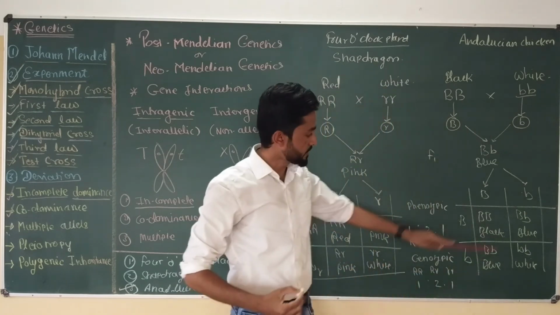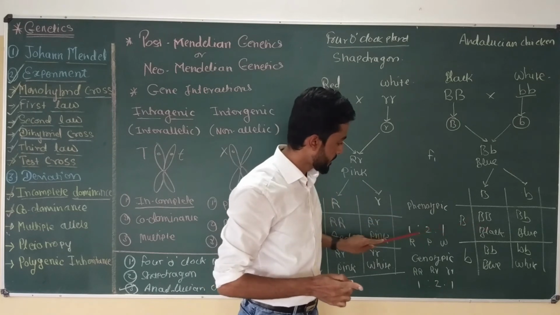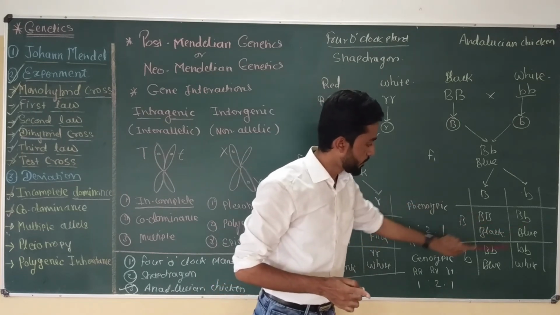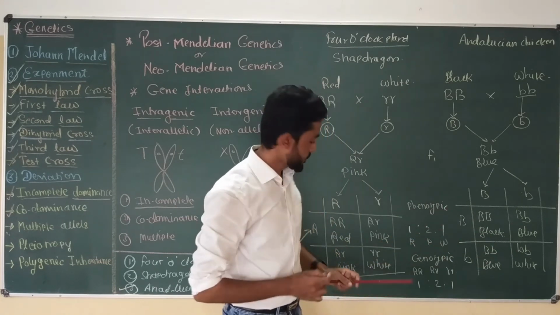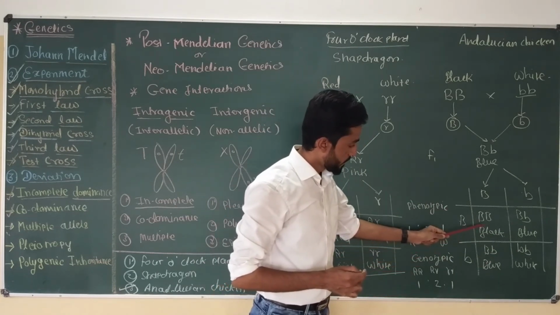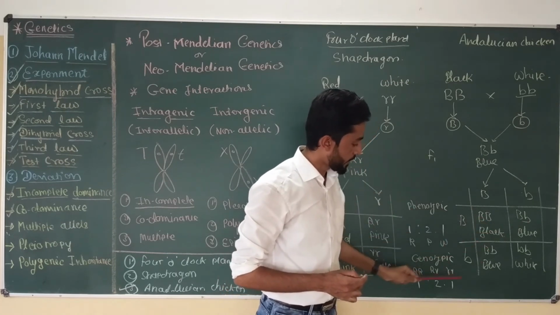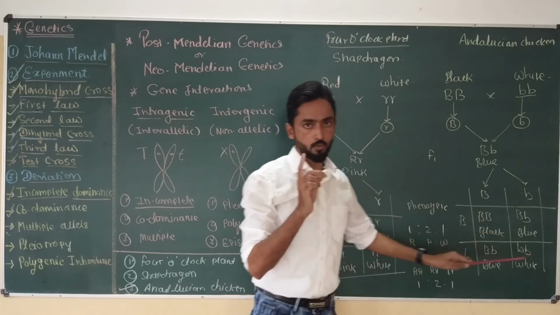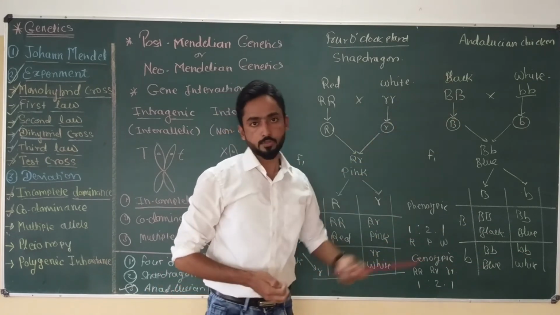And if we determine the genotype and phenotypic ratio, the phenotypic ratio will be 1 black, 2 blue and 1 white, that is 1:2:1, and genotypic ratio would be 1 capital B, capital B, 2 capital B, small b and 1 small b, small b. That means we are going to get same type of genotypic and phenotypic ratio in Andalusian chicken also.